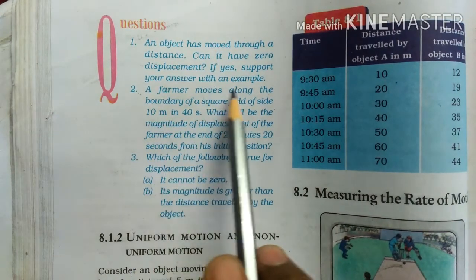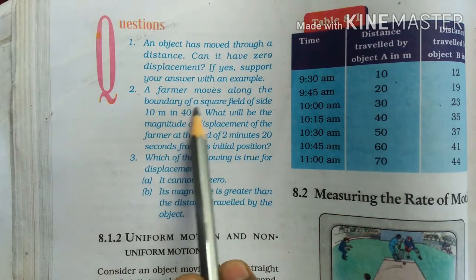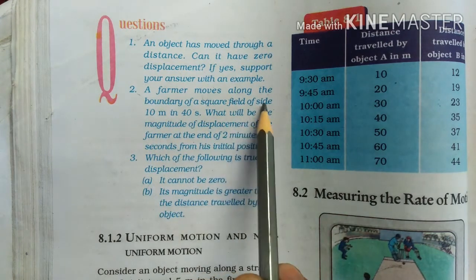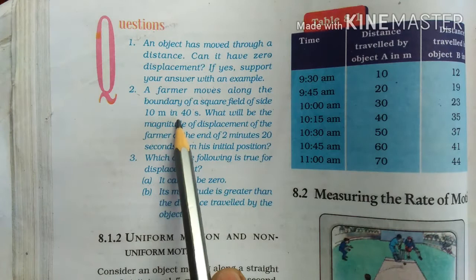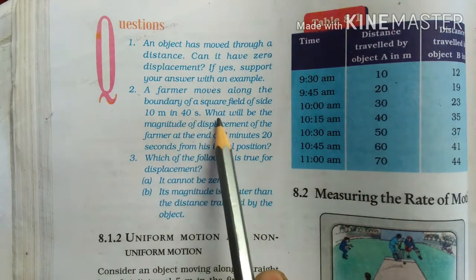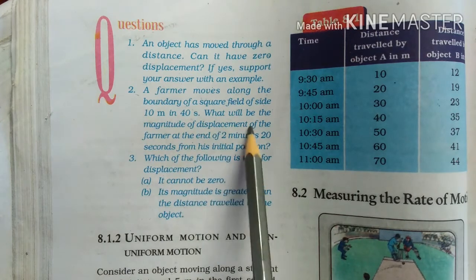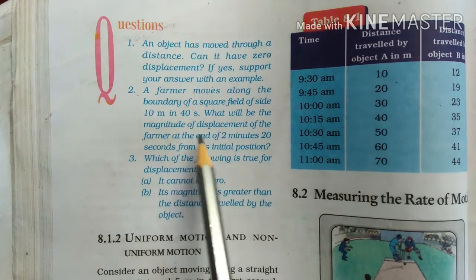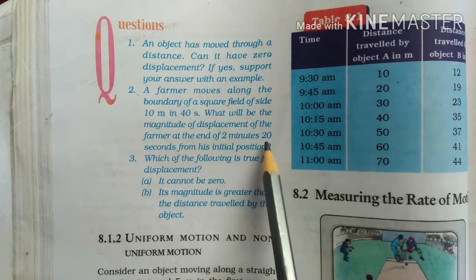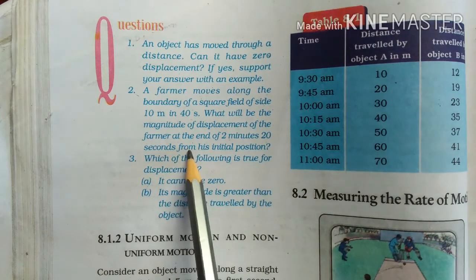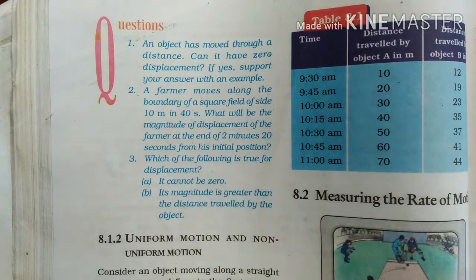A farmer moves along the boundary of a square field of side 10 meters in 40 seconds. What will be the magnitude of displacement of the farmer at the end of 2 minutes 20 seconds from his initial position?